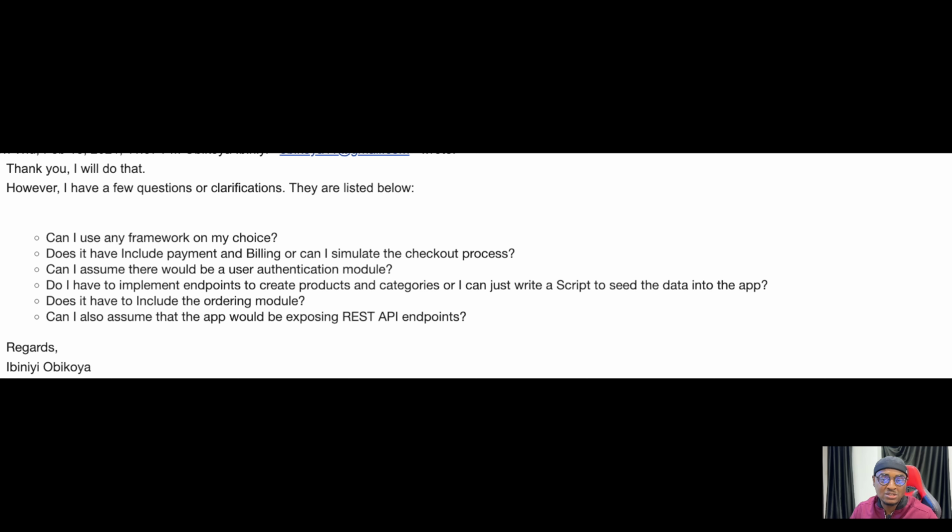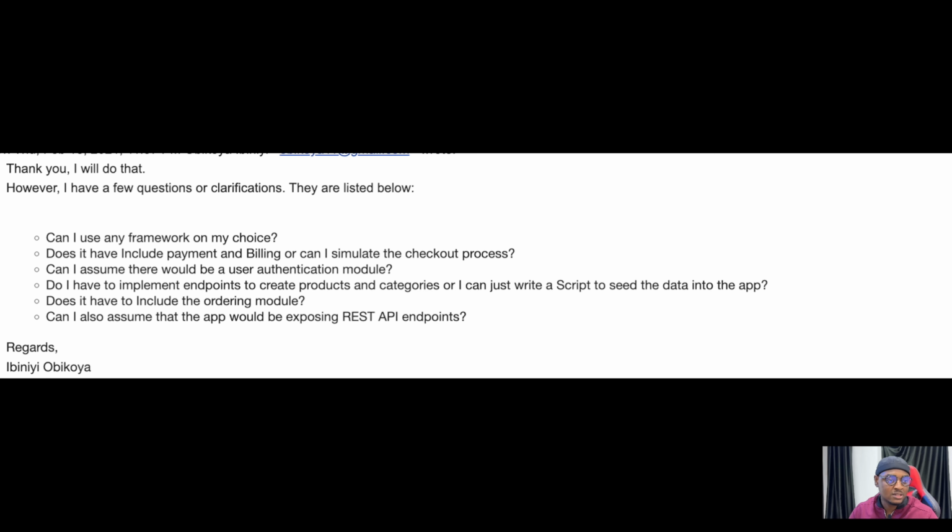Some of them I didn't even need to ask, but it would give the impression that this guy is not just making assumptions. He tries to clarify requirements before just jumping into writing code. Some of us are so quick to write code. Someone will see this test and say, "Oh, shopping cart. Let me just start writing shopping cart code." No. Try to clarify the requirement.